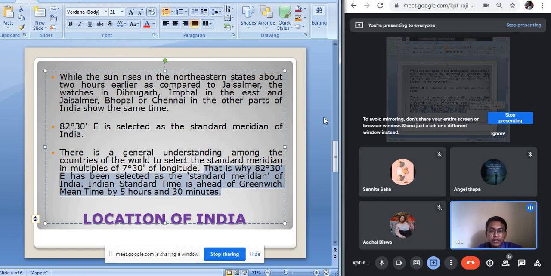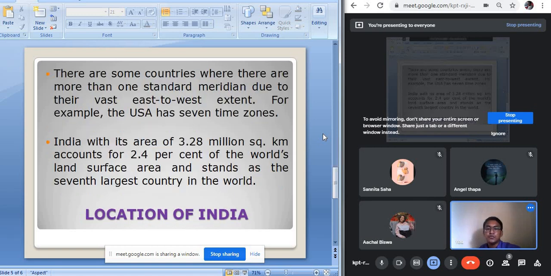Because of the latitudinal variation, we experience variations in the climatic conditions. Whereas because of the variations in the longitude, there is a time difference within our country, but we do not realize it because we maintain a single time zone.